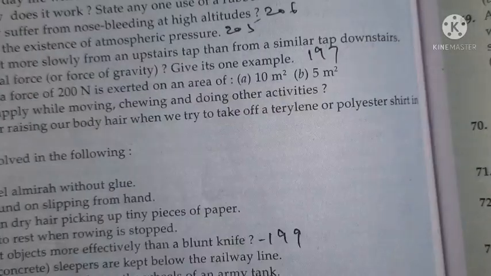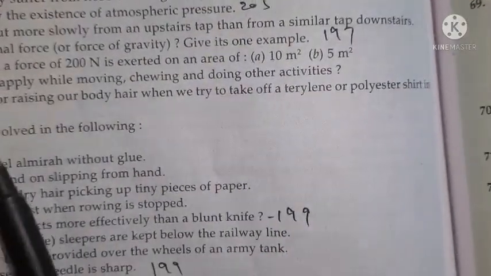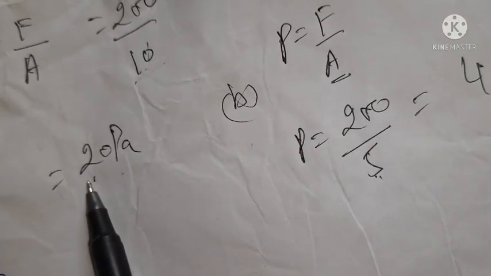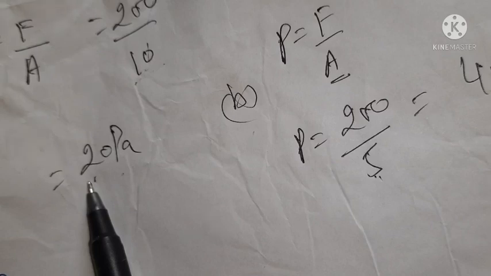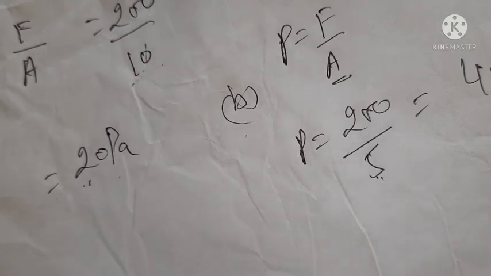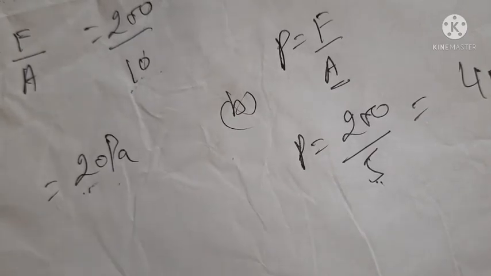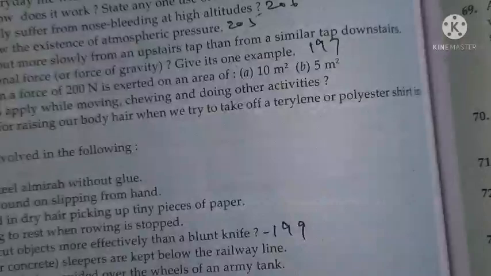Understood or no? So what does it mean? If I am writing 20 pascals is the pressure here, what does it mean? It means per unit area how much pressure is acting. 20 pascal is acting. Understood or no? The force acting per unit area is 20. Understood?